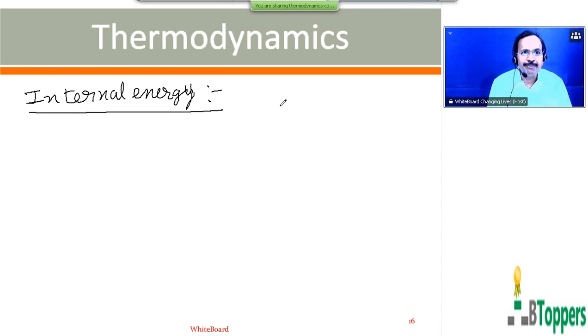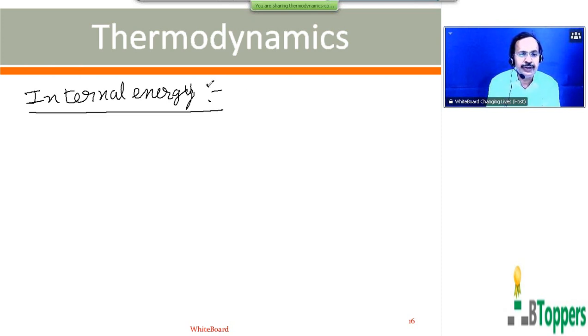So the internal energy of a system represents the total stored energy in the system. That means the energy of the system is the sum of the kinetic and potential energies of all the molecules of the system. So the internal energy of a system is the sum of all forms of energy of all the molecules of the system. The internal energy of a solid or liquid includes the potential energy of the molecules due to attraction between the molecules, and also the sum of the vibrational kinetic energy of the molecules.